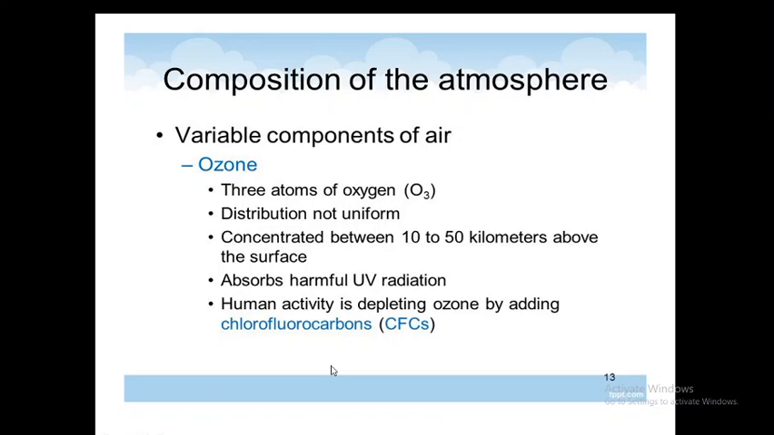So, variable components of air: ozone, 3 atoms of oxygen, distribution not uniform, concentrated between 10 to 50 kilometers above the surface. It absorbs harmful ultraviolet radiation. Human activity is depleting ozone by adding chlorofluorocarbons.